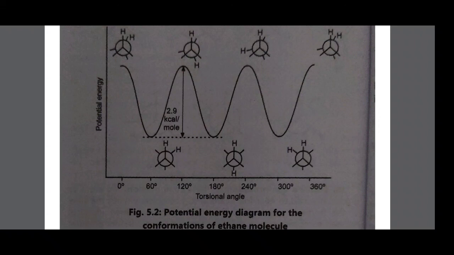kilojoules per mole. That energy difference between the two conformations, called the barrier of interconversion, is about 3 kilocalories per mole. The energy required for rotation about the carbon-carbon single bond is small, and at room temperature the thermal energy from the surroundings is sufficient to cause rapid interconversion of the two conformations. At any given time, the majority of ethane molecules are found in the staggered and the least number in the eclipsed conformation. In these conformations of ethane, you only need to remember that the staggered conformation is more stable and the eclipsed conformation is less stable.